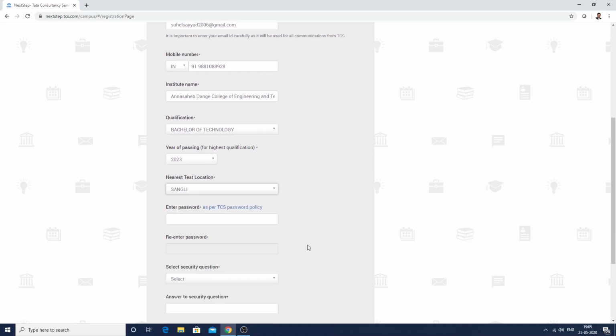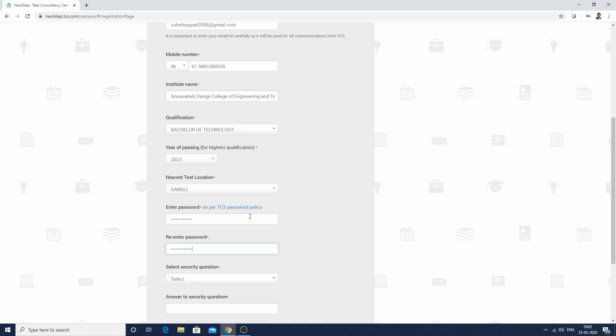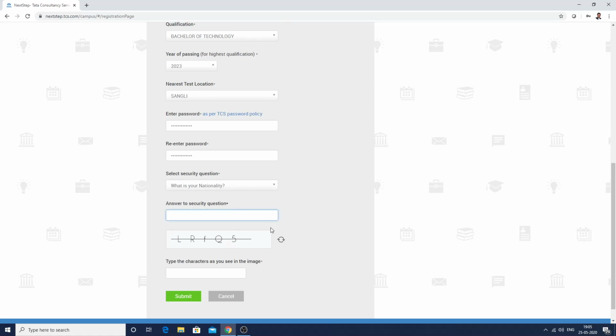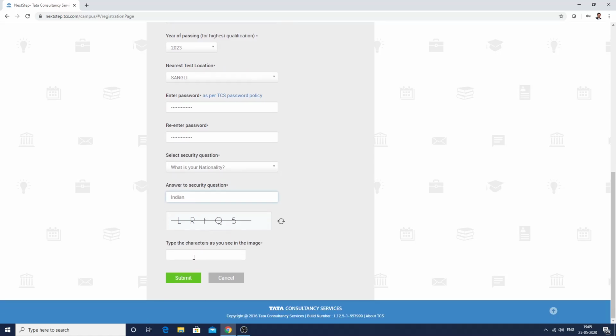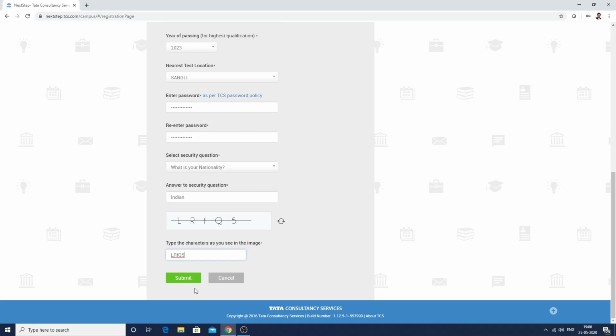In this, create a password for yourself, re-enter the password. Please make sure that you don't forget this password, because this portal will be required till you reach final year, where you will be appearing for the campus recruitment drive of TCS. You can pick one question for security purpose and type the code and click on submit.